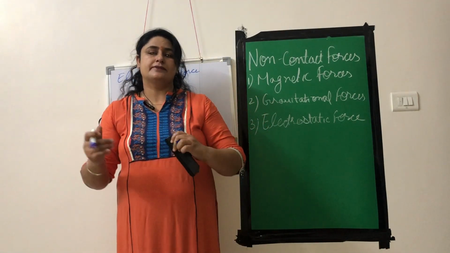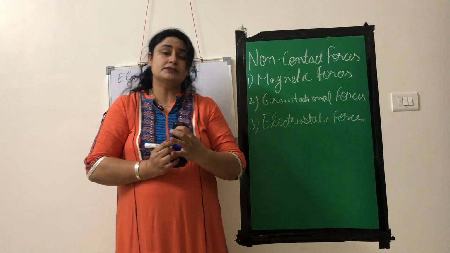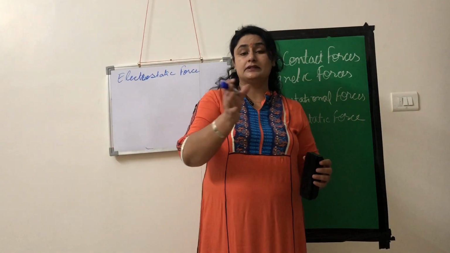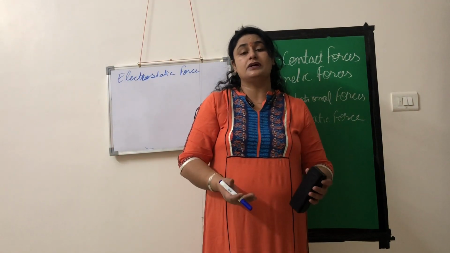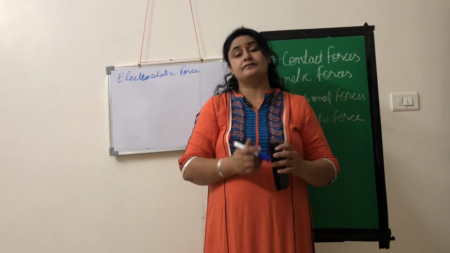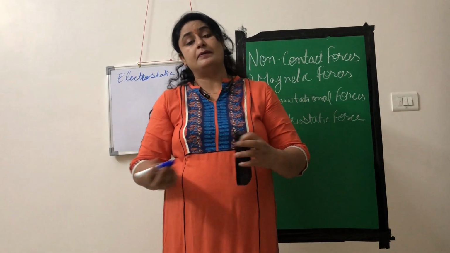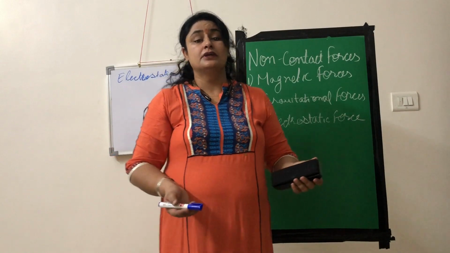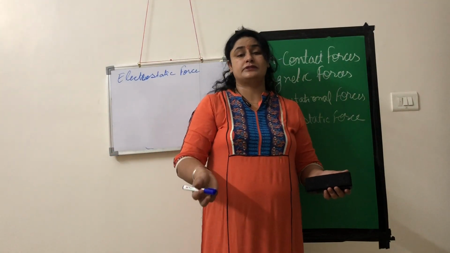What is electrostatic force? When a charged body attracts other charged body or uncharged body towards itself, the force applied by the two bodies on each other is called electrostatic force.